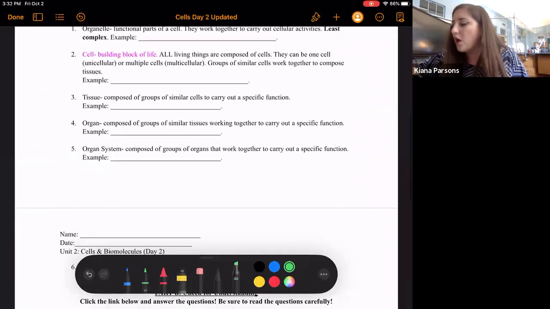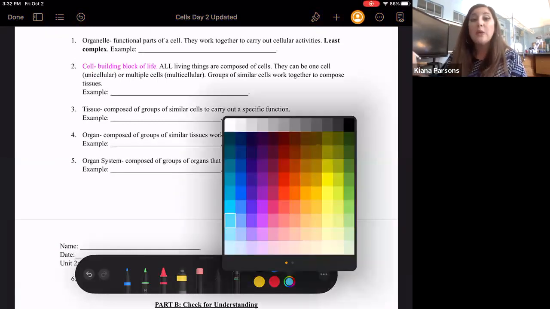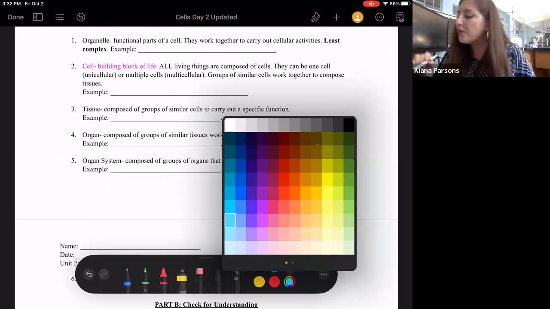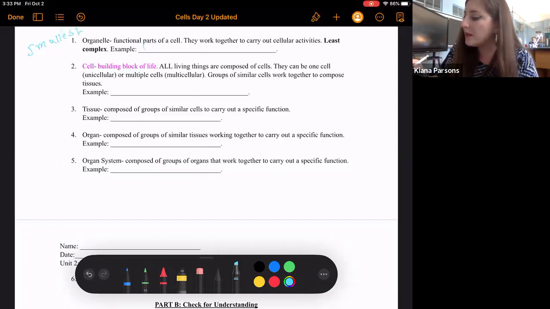So, organelle, as you may recall from yesterday, refers to the functional parts of the cell, or the little mini organs within the cell that perform all the functions that an organ would inside of the organism itself. So the functional parts of the cell, they work together to carry out cellular activities. They are the least complex level of organization that we're going to discuss. So they are the smallest. An example could be the mitochondria, which looks like this.